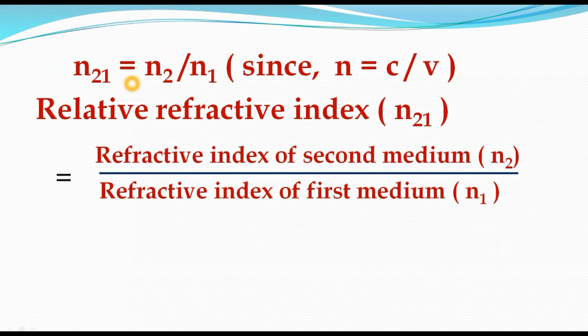So finally, relative refractive index N21 is equal to refractive index of the second medium by refractive index of the first medium. Therefore N21 is equal to N2 by N1, that equals V1 by V2.